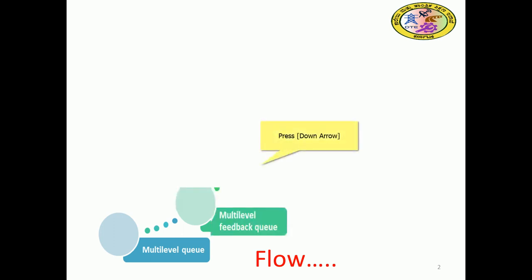After that we have the multi-level feedback queue, which we are going to discuss. In continuation of this we have thread scheduling. That is one of the milestone concepts after the process scheduling algorithms, like first come first serve, priority and round robin, multi-level queue and multi-level feedback queue. So now we will discuss thread scheduling algorithms.